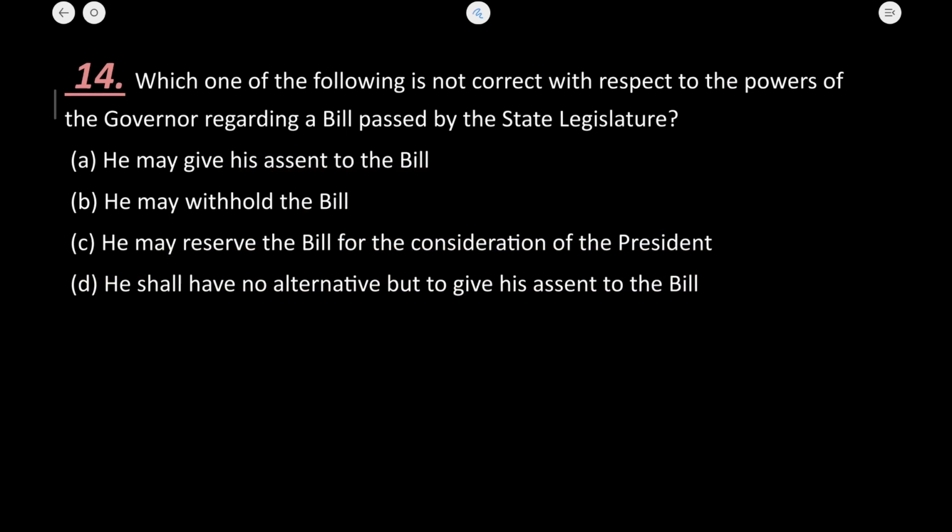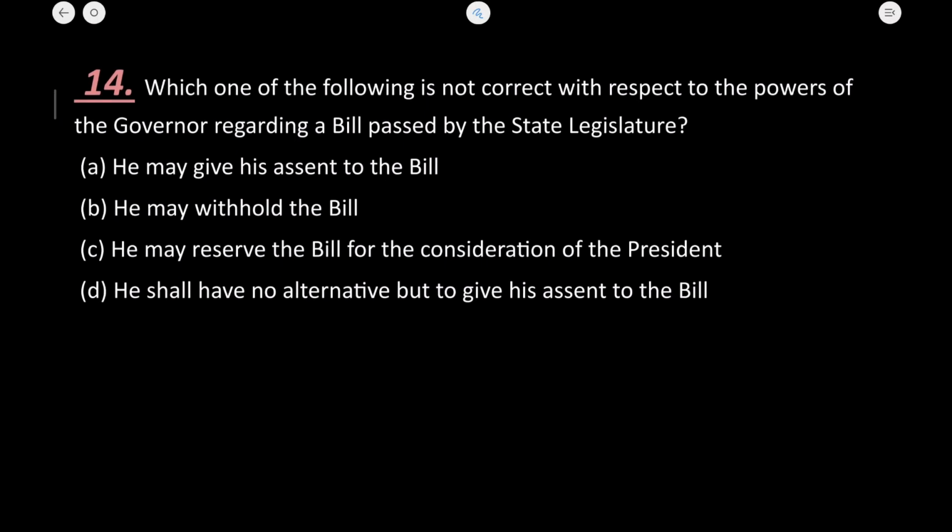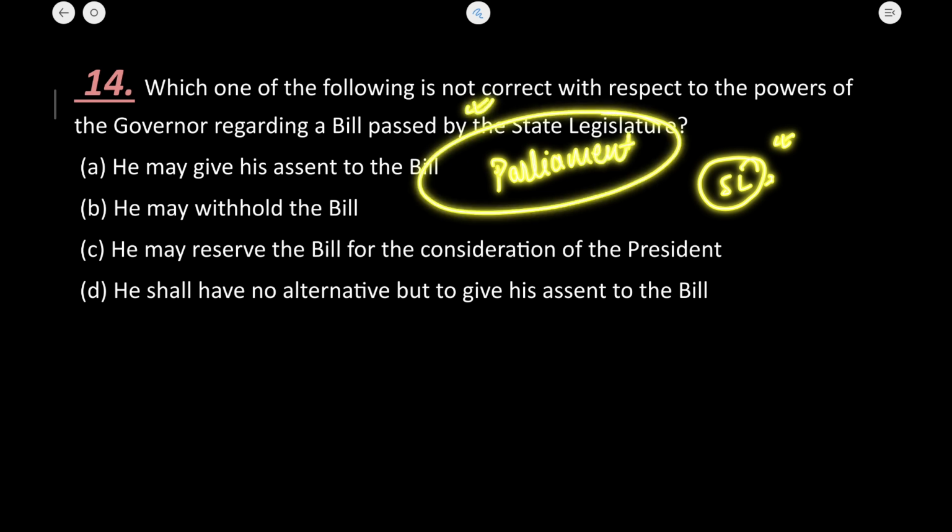Okay, so with this we are done with the chapter of state legislature. If you want to know how the bills are passed, ordinary bill and all of that, it is discussed in the parliament chapter. So I would sincerely recommend you to first study that chapter and solve the questions. Around 100 questions I have covered in the parliament chapter.